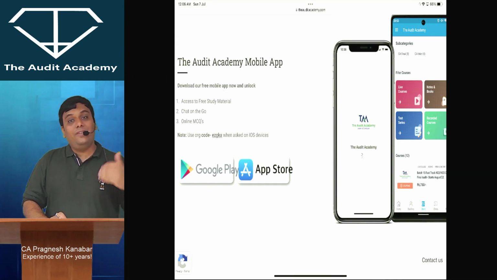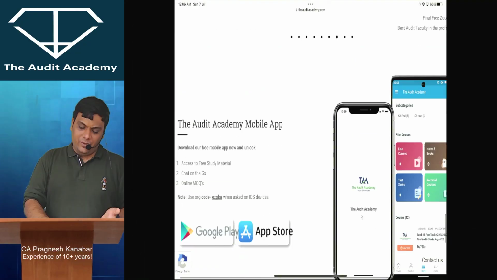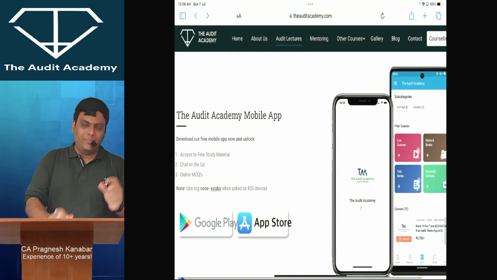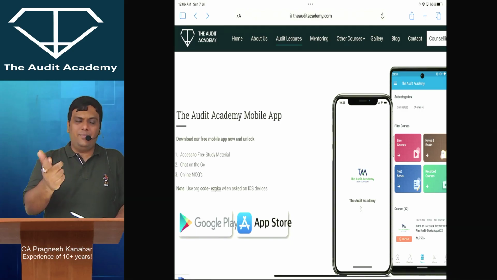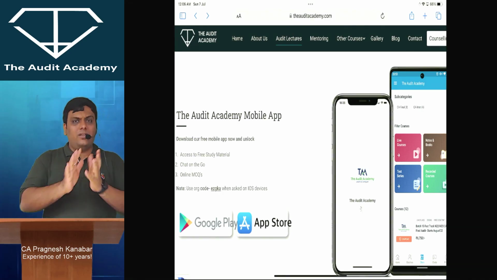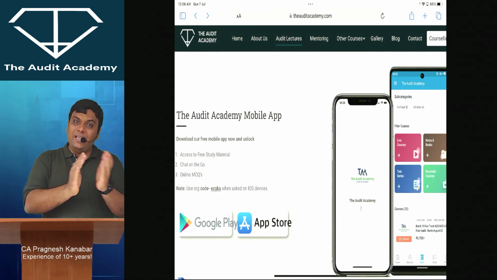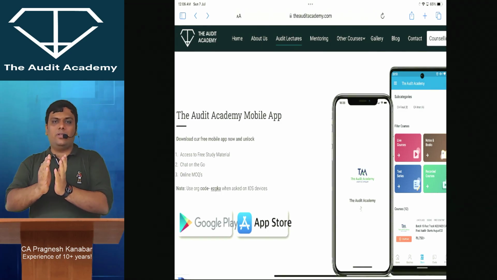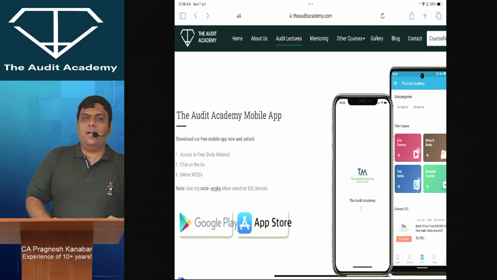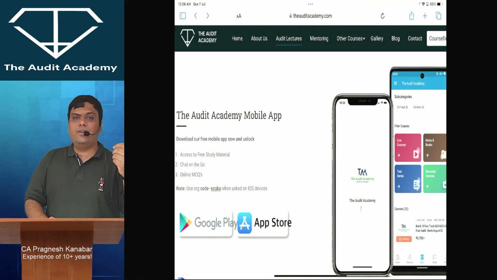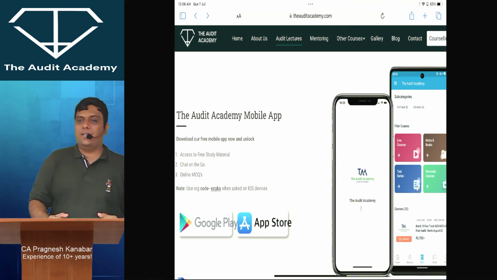Sir, what is the fees and stuff? See, you will be able to see the fees in this. Okay. And for the live batch also we have a similar range of fees. The live batch is a little bit expensive. Otherwise it is similar. So obviously there will be a 10-12% difference. But the fast track course is somewhere in the range of, it keeps fluctuating, 4,500 to 6,000 rupees. All right, and the regular course that we have is in the range of 7,200, it goes up to 9,000, 10,000 based upon the validity, views and stuff that you select.